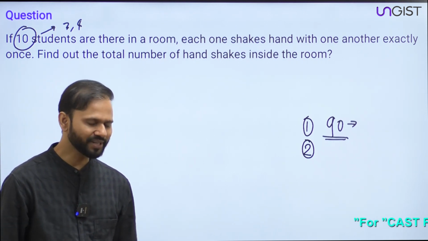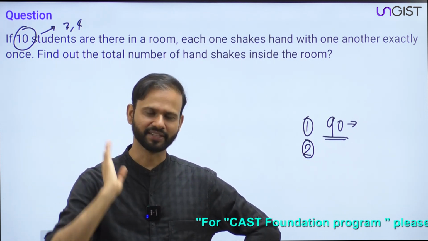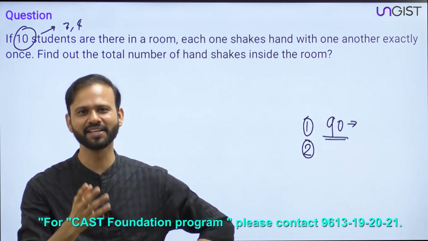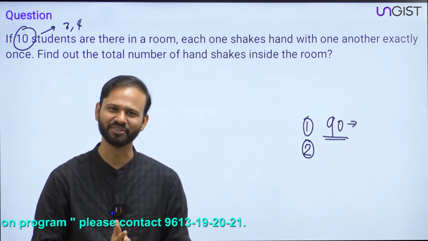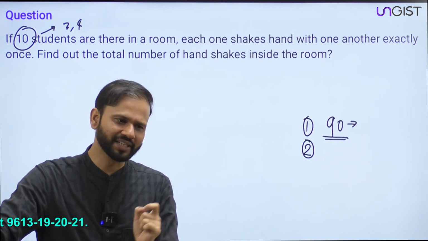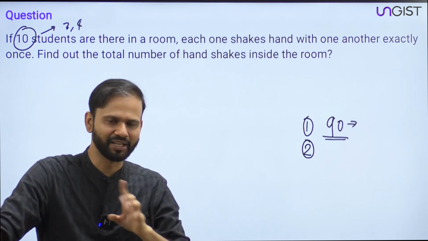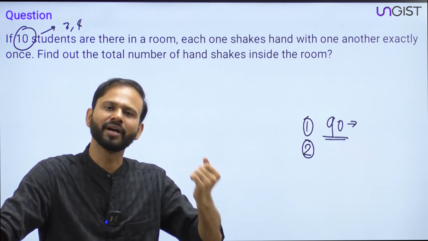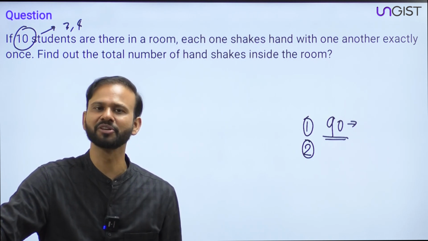Fine. So guys, you know what? Let's say in this class 10 students are sitting, right? In front of me around 10 students are sitting. I'm just assuming it. Though the number is way more, but I'm just assuming that 10 students are sitting in front of me. And let's say I have said to the class, guys, please shake your hand among yourself, exactly once. I'm just going out and after 5 minutes I'll come back. Fine. So I just left the class and I said, please shake the hands among yourself.